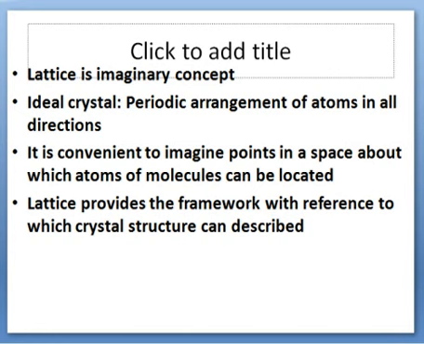Similarly, these lattices give us the framework with reference to which the crystal structure can be described. In other words, one can say that it gives us a scale. It plays the role of the scale for measurement of the position of atoms, ions or molecules.